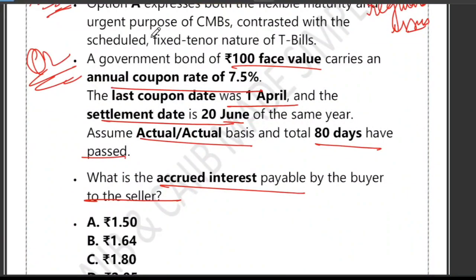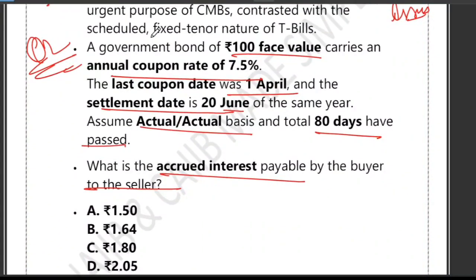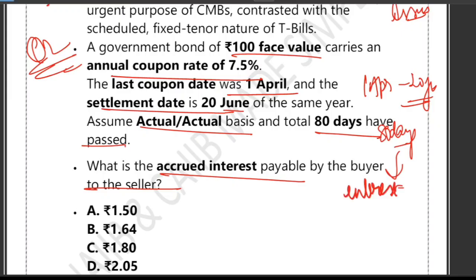So you can think of the government bond like a fixed deposit that pays interest every 6 months, called a coupon. Now imagine this. What is happening? The seller held the bond from 1st April to 20 June. So that is 80 days. During these 80 days, the seller earned interest. But they are selling the bond before the next coupon date.